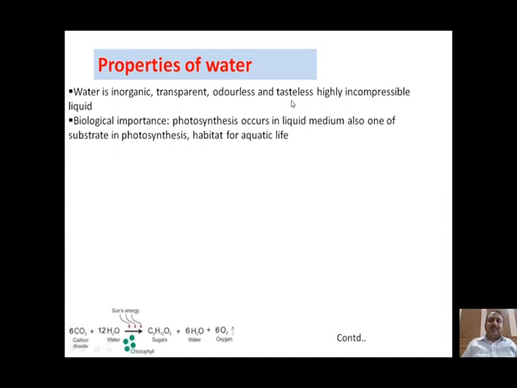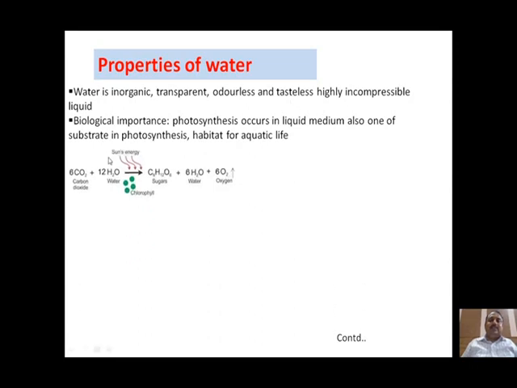Now, what is its biological importance? We know the process of photosynthesis. Photosynthesis is the process in which 6 molecules of carbon dioxide combine with 12 molecules of water in the presence of sunlight with the help of chlorophyll. It forms carbohydrate for us, and the life-supporting gas oxygen is liberated in the process of photosynthesis. Water acts as the medium in which this process occurs. Another important use of water is that it also acts as the substrate in the process of photosynthesis. Therefore, water is a substrate in photosynthesis.